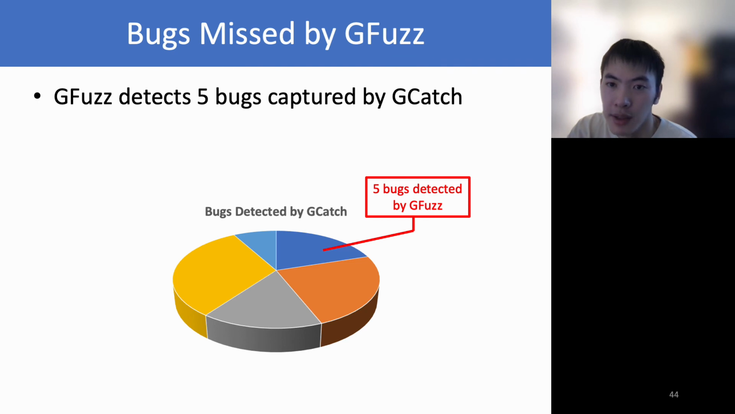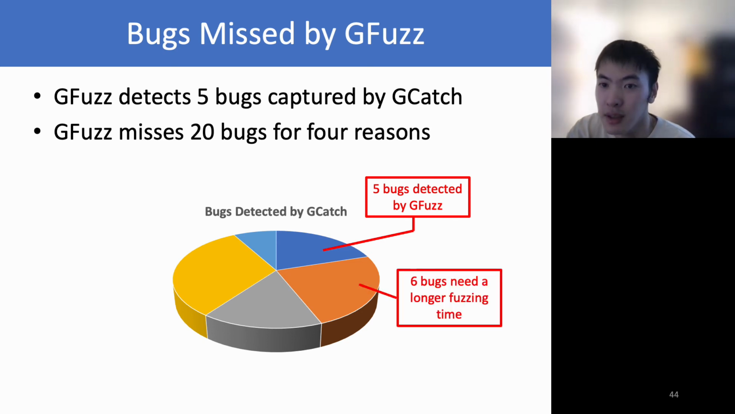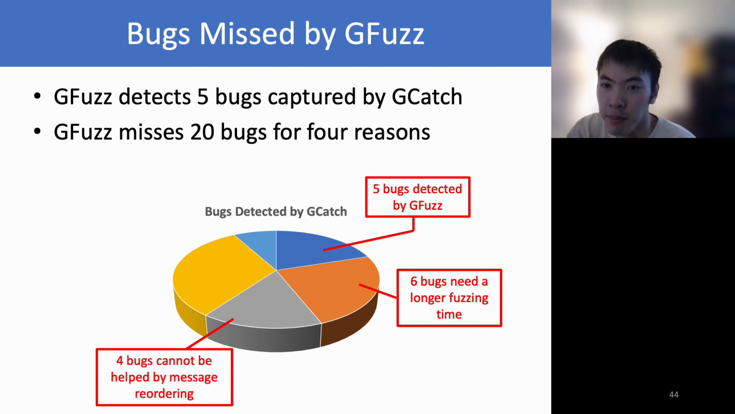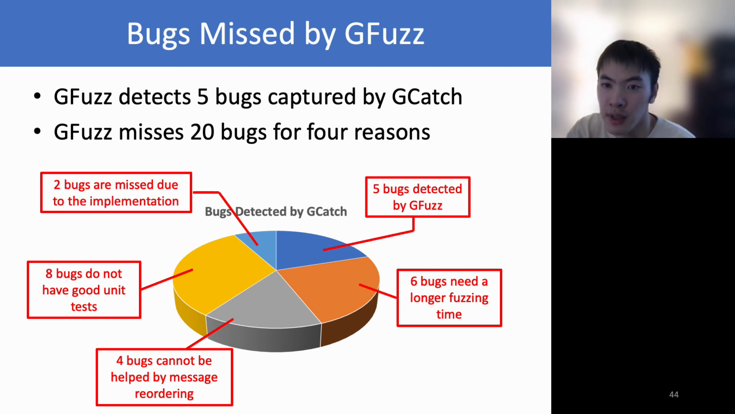Among the 25 bugs captured by Gcatch, GFuzz also detects 5 of them in the first 3 hours. GFuzz misses the remaining 20 bugs for 4 reasons. First, 6 more bugs can be detected by GFuzz, but they require longer fuzzing time. Second, 4 bugs cannot be triggered by message reordering. Third, for 8 bugs, we do not have test inputs to execute the buggy code. Fourth, 2 bugs are missed due to GFuzz's implementation. Although GFuzz is effective, it does have limitations and cannot capture all Go concurrency bugs.